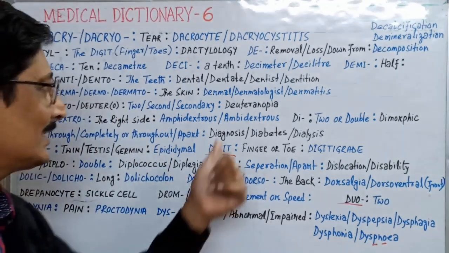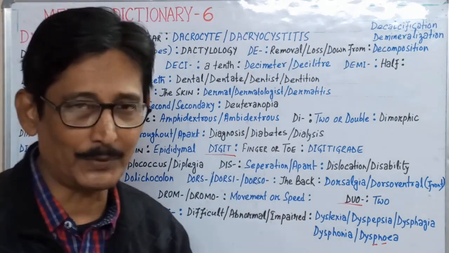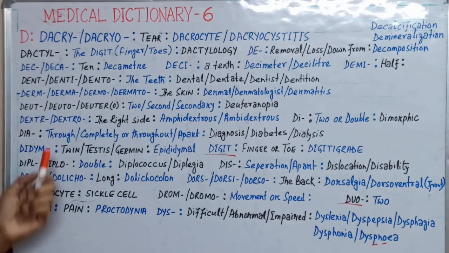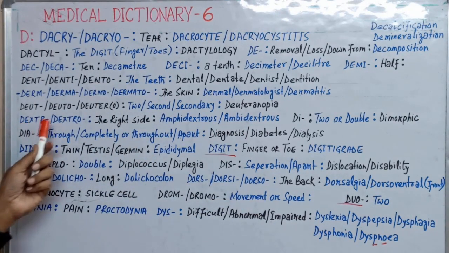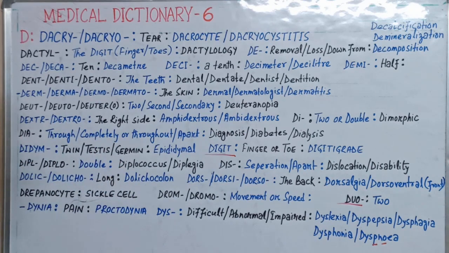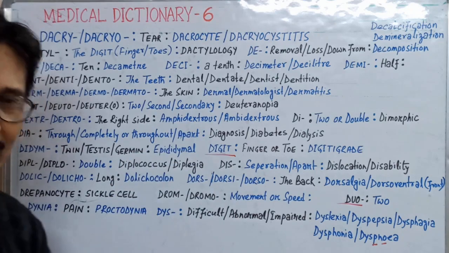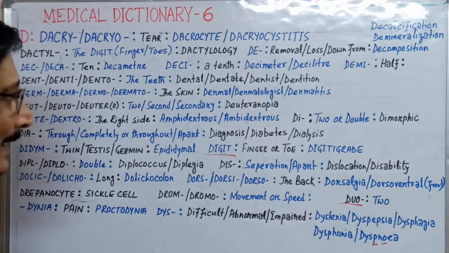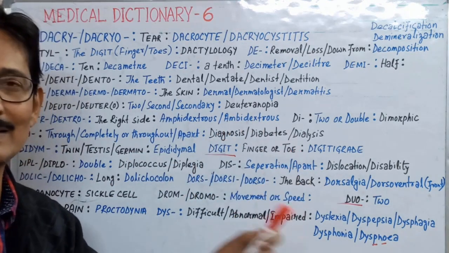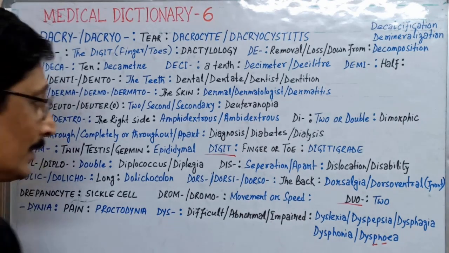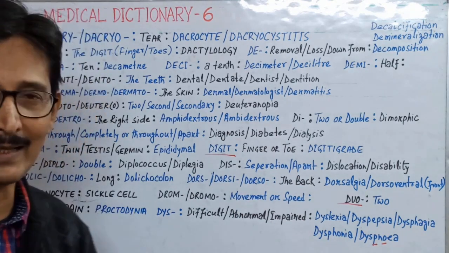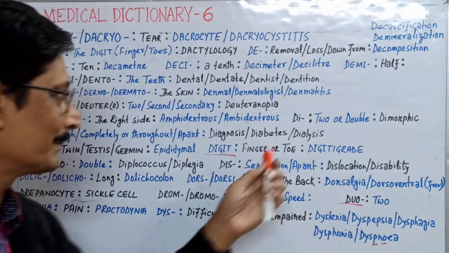This condition is known as deuteranopia. Now the next word is dext or dextro, that means the right side. Ambidextrous means a man whose both hands work equally.